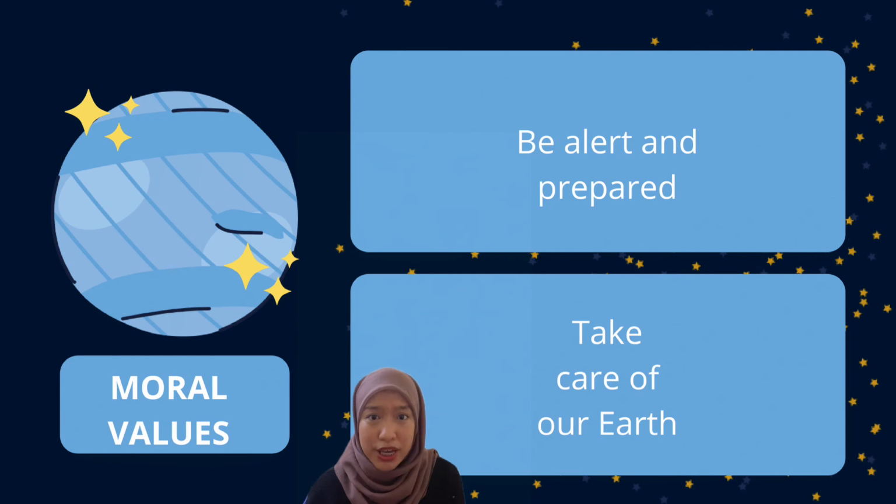Okay, now let's look at the moral values. Firstly, we need to be alert and prepared. For example, some places might be facing the natural disaster every year. So we can take note about the timing and dates so that we can prevent ourselves from going to those places. Okay, next, we need to take care of our earth. We can plant trees so that we can avoid global warming, and sometimes natural disasters might happen because the earth is getting sick. So we as humans need to take care of it, okay?